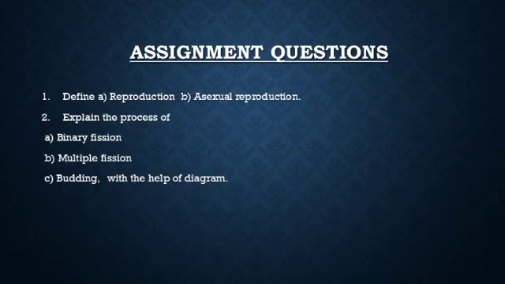Now it is assignment time. These are the assignment questions which you have to write in your rough notebooks. Question number 1: define reproduction and asexual reproduction. Question number 2: explain the process of binary fission, multiple fission and budding with the help of diagrams. You have to draw diagrams also.